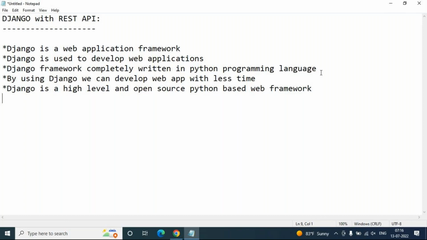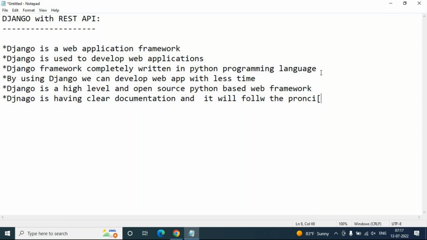So Django is having clear documentation. And it will follow a principle called DRY, which means do not repeat yourself.